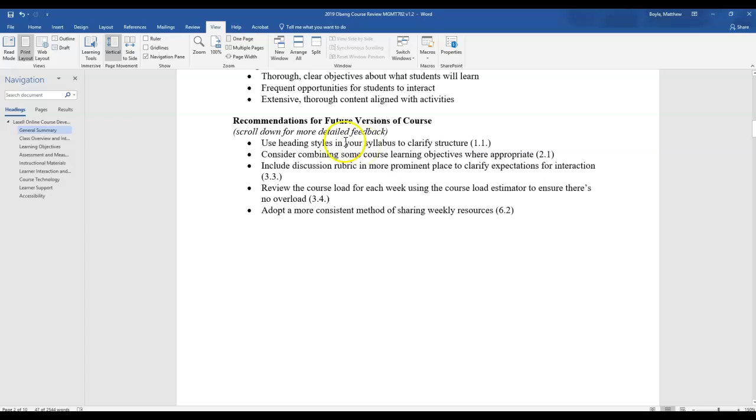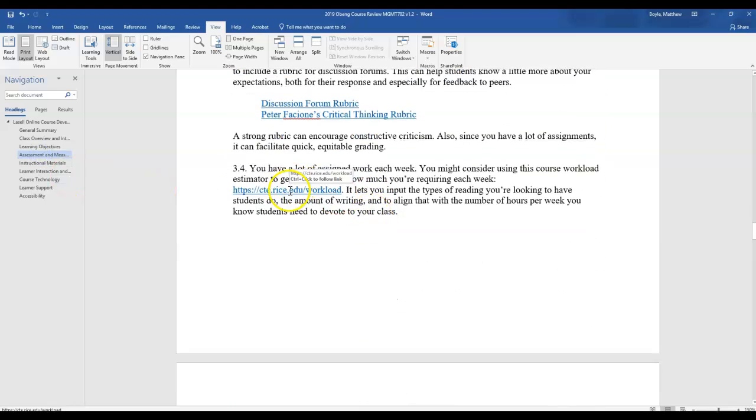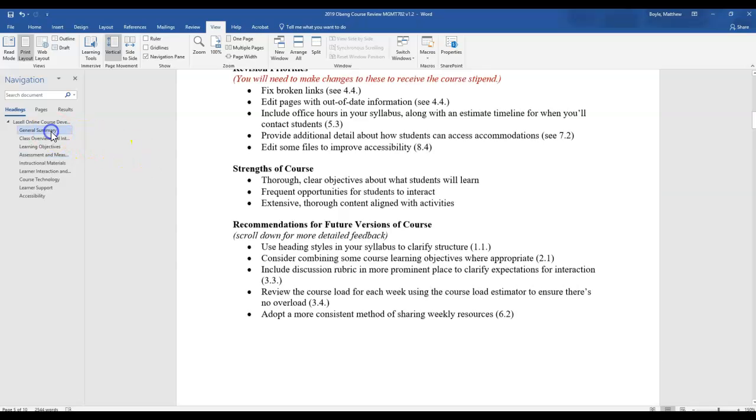We do have other recommendations, though. We think that some heading styles would be really nice in your syllabus to help make things a little bit more clear, the structure between them. We think you could relook at your objectives a little bit and also prominently place rubrics in a place that would be more accessible to your students. And you might consider reviewing the course load. We suggested this little link, a workload assessment tool that will basically help you look at the workload, activities, and assignments for that week and see how well it's aligning with the objectives for that week too.